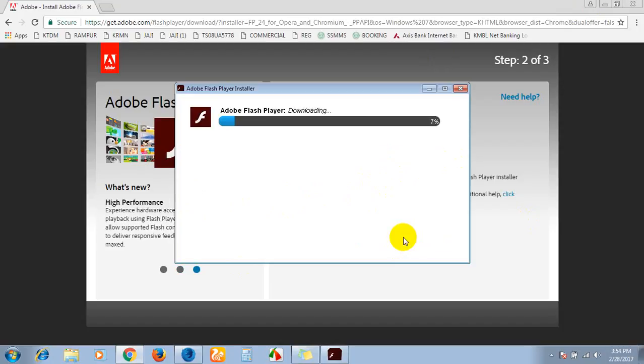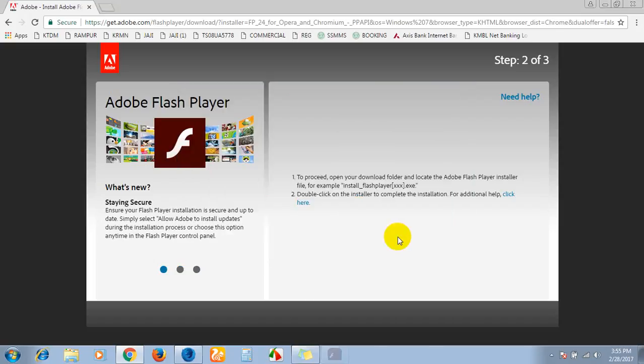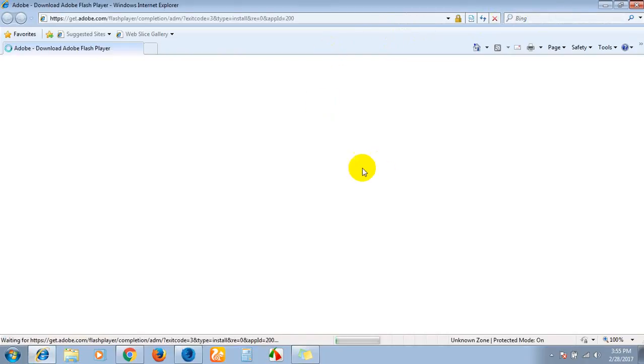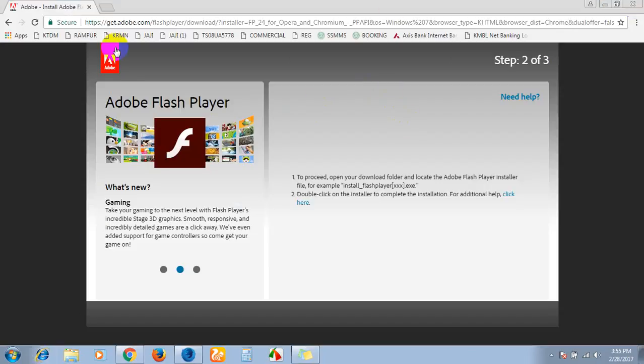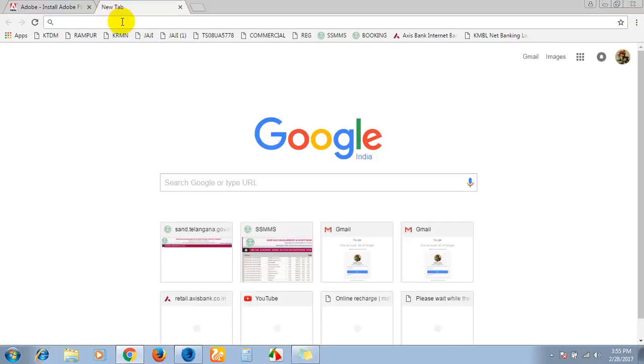Yeah, files are downloading. Just a moment. Please restart your browser and click on the Finish button. Now see, the download is completed. Just try a speed test.